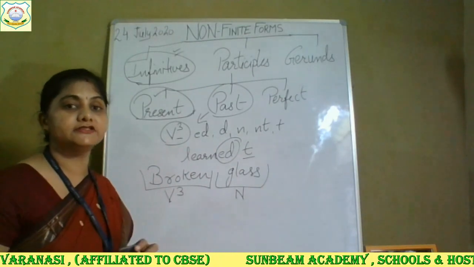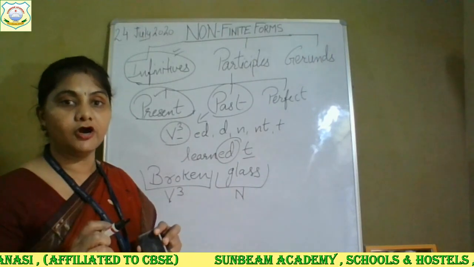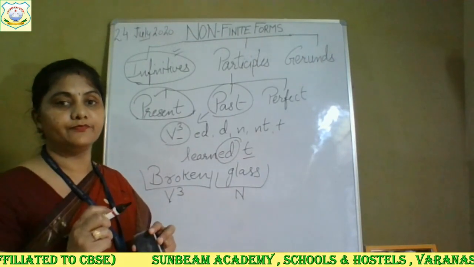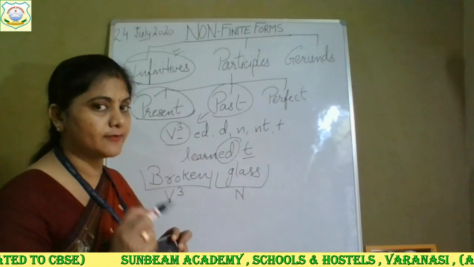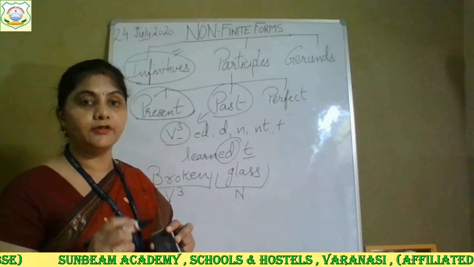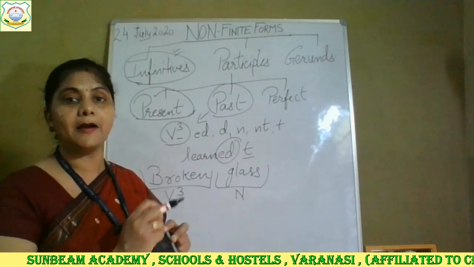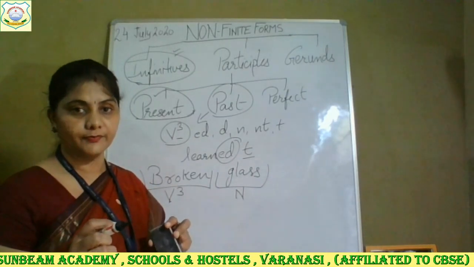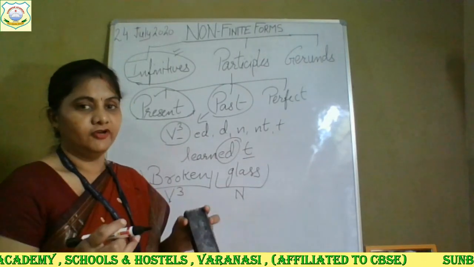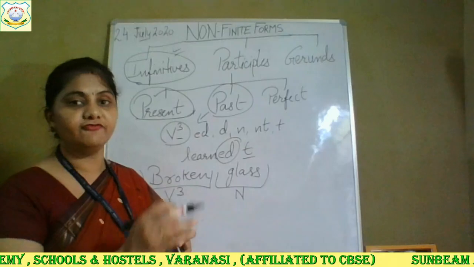But in present participle, we get the verbs in which the action is in progress. As I had given you the example, dancing girl is my younger sister. The process of dancing is incomplete. The girl is still dancing, or what she has done, we don't know, because we are not getting that from this sentence.